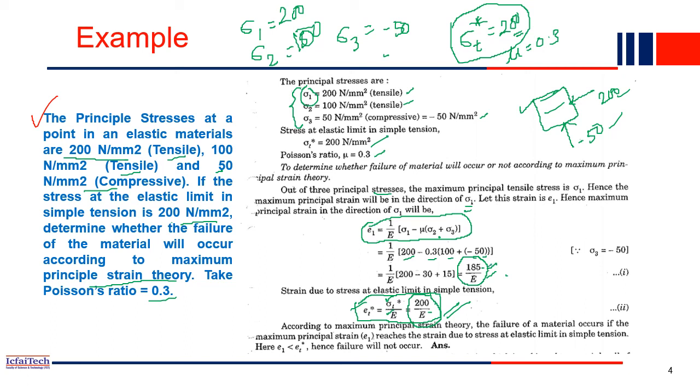The applied stress is less than its capacity, so the failure will not occur in the material.